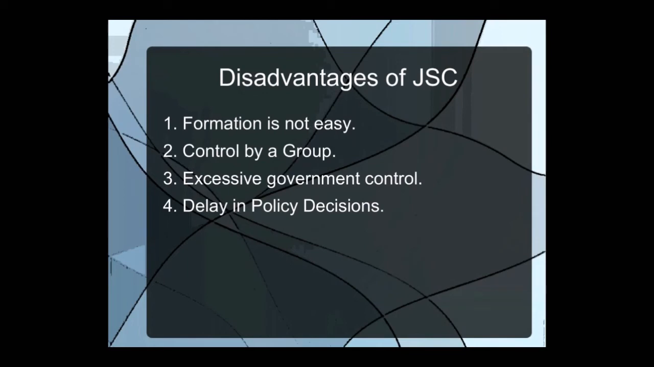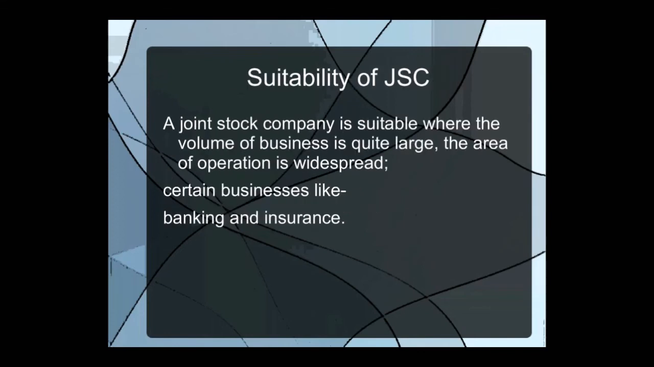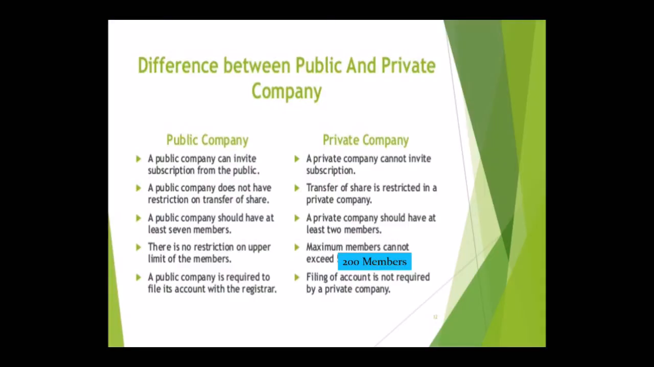First basis will be subscription from the public. A public company can invite the general public to subscribe to its shares, but a private company cannot do that. They cannot offer shares to the general public for subscription. Second basis is transfer of shares. In a public company, shares can be easily transferred, but in a private company, there is a restriction on transferring shares.